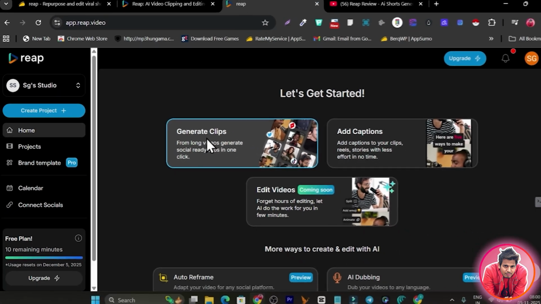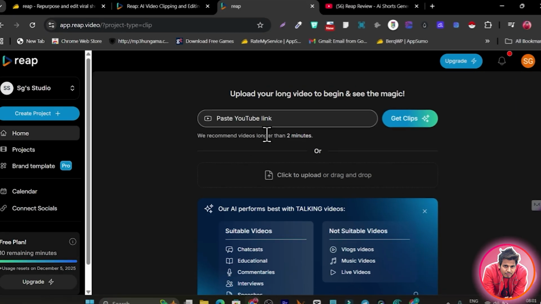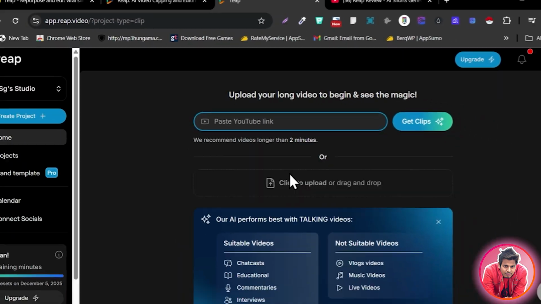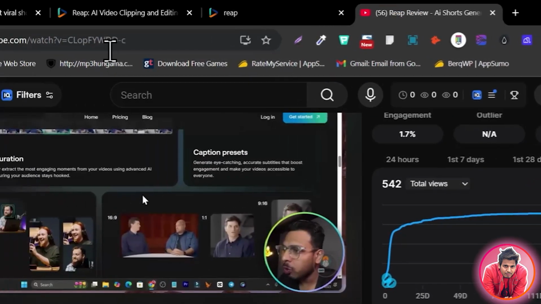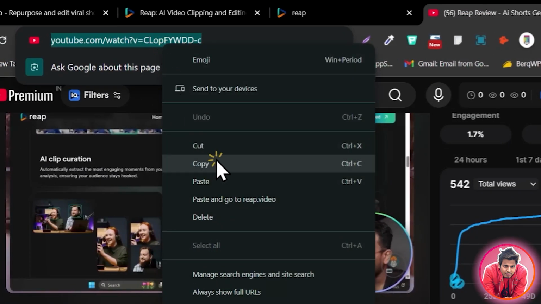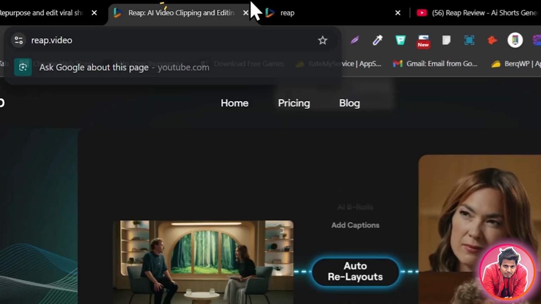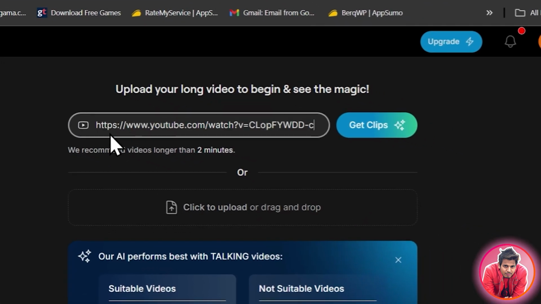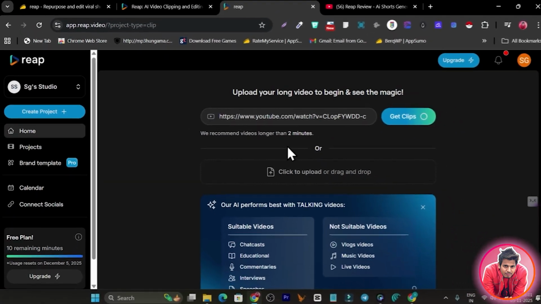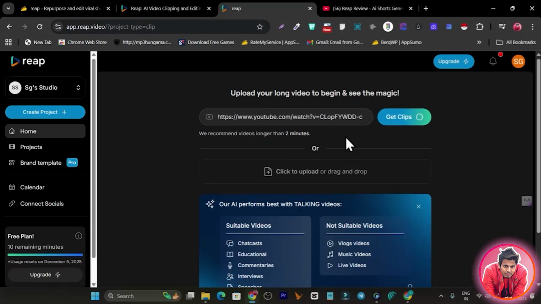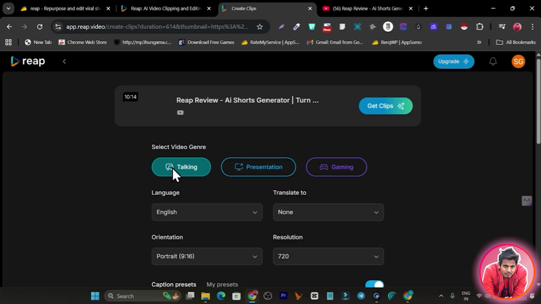Right now I'm going to use one of my video links. You can also upload a video from your device by dragging and dropping, or simply paste the YouTube link here. This is the video I'm going to use, my detailed review of Reap, and I'm going to turn it into clips. So simply paste it, click on get clips, and now it will start working. It can take around 2 or 3 minutes depending on how long a video you have given.